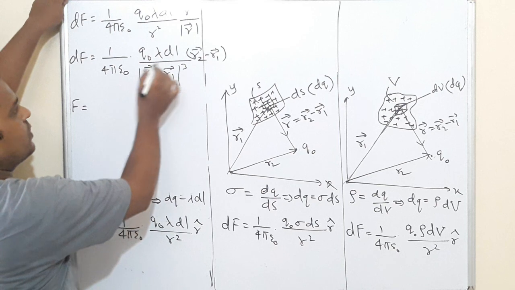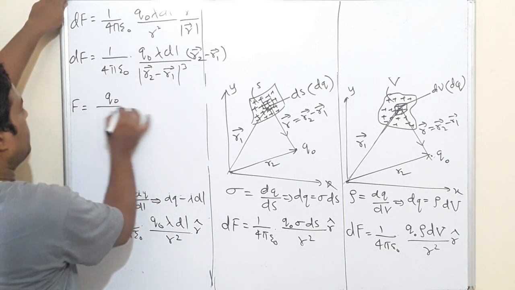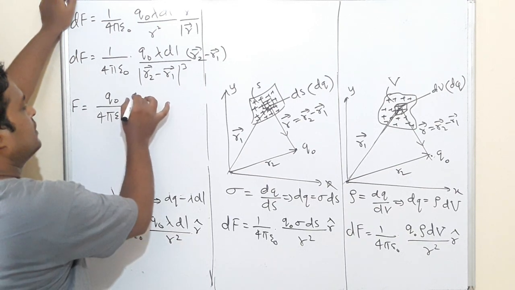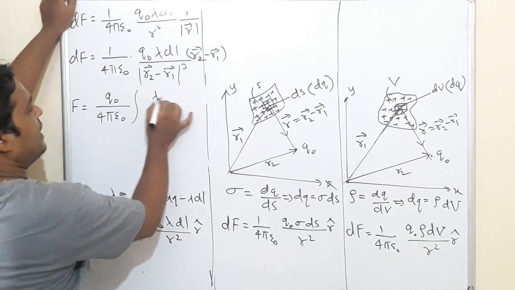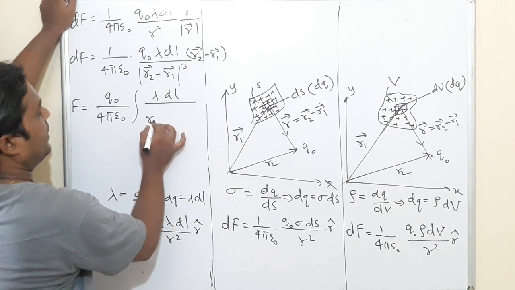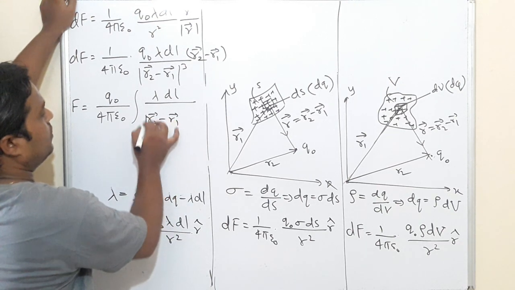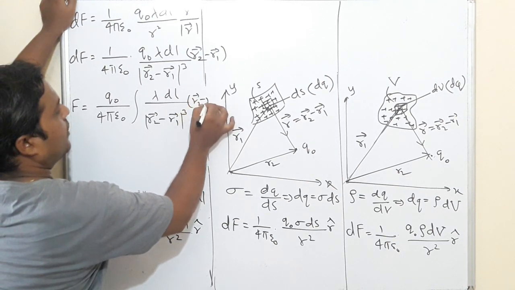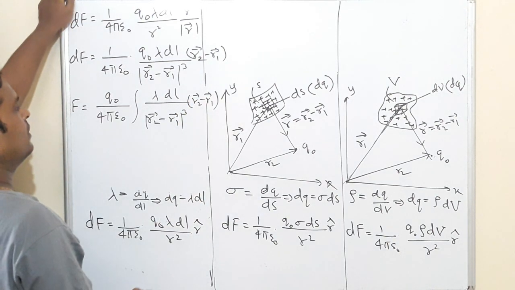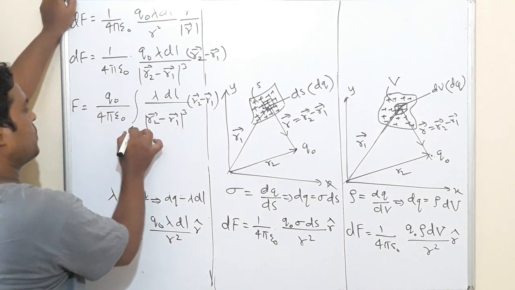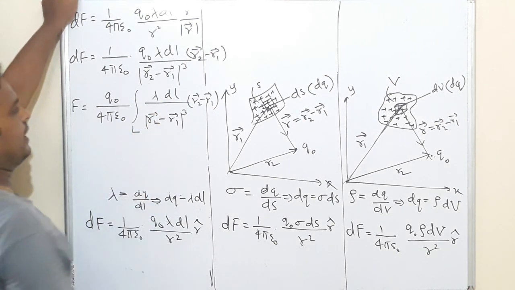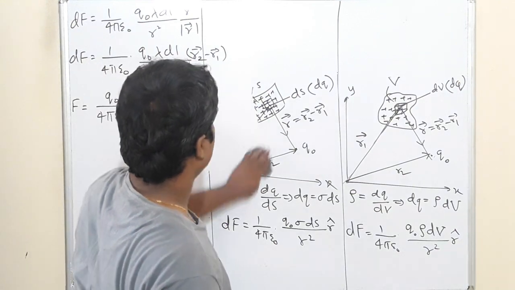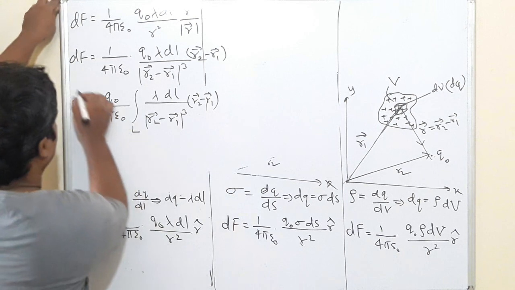Q naught divided by 4 pi epsilon naught I will take out, then integrate lambda dl divided by r2 minus r1 whole cube, times r2 minus r1, over the entire length. This is the final expression you can write for force.